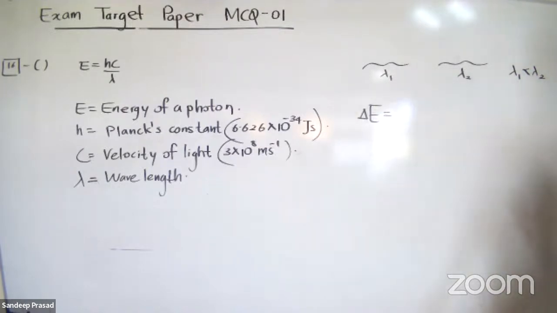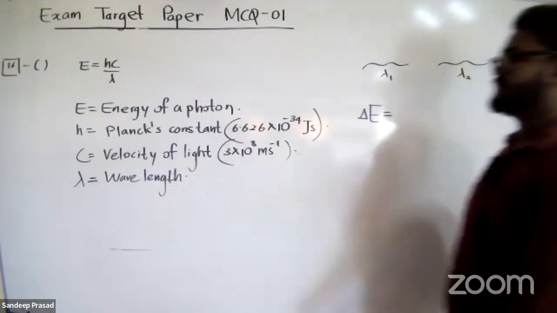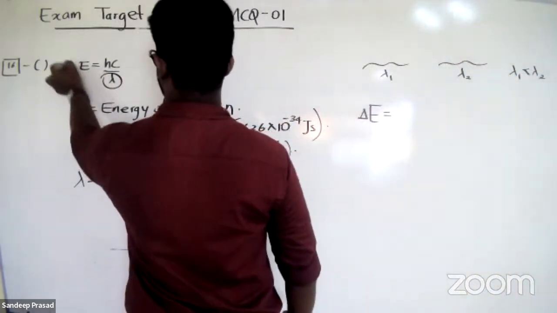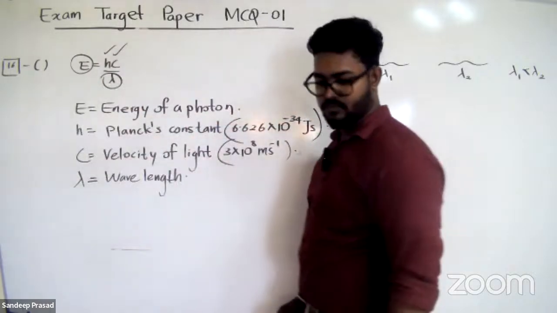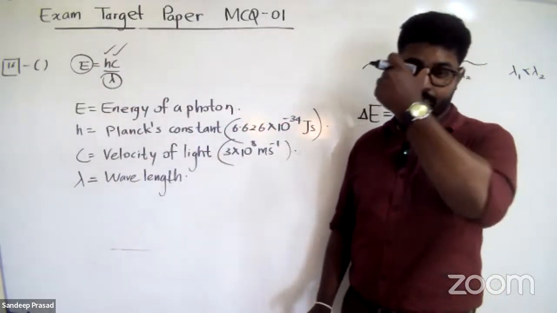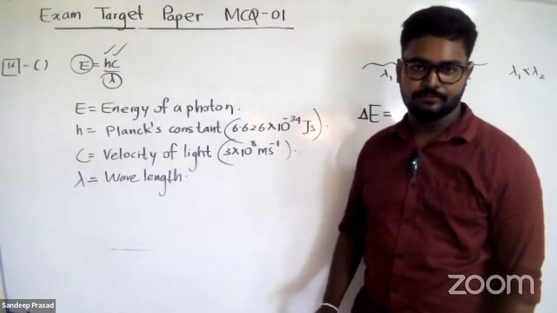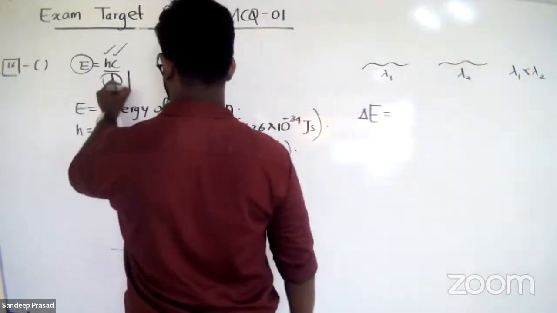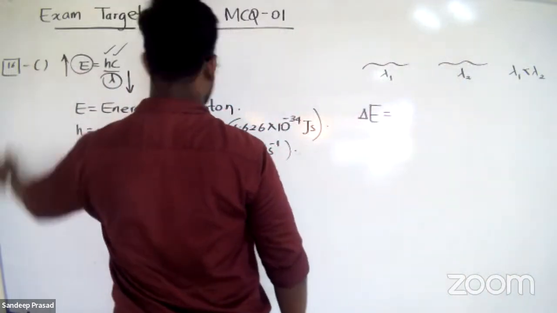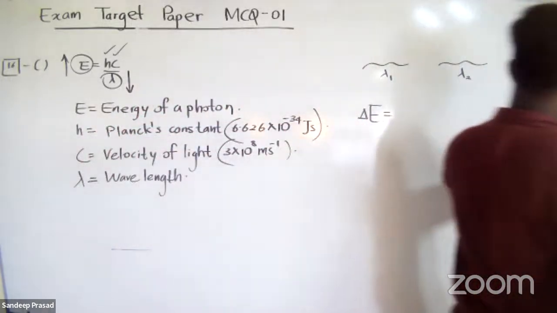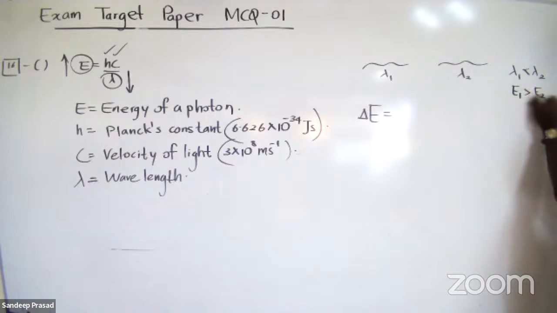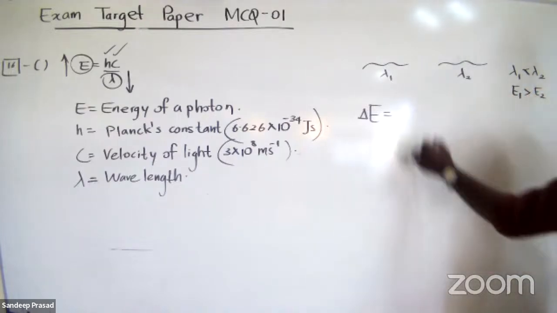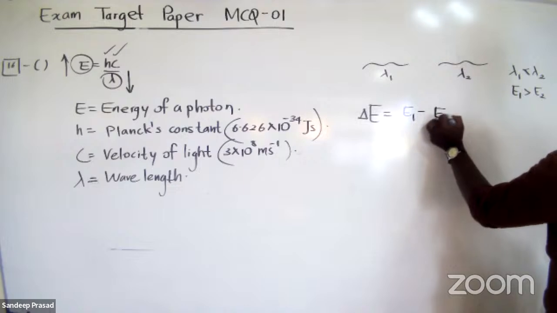We know that according to that equation, Planck's constant and velocity of light are both constant values. So therefore, wavelength is inversely proportional to the energy. When the wavelength decreases, energy increases. So since lambda 2 is greater than lambda 1, E1 is greater than E2. So delta E is equal to E1 minus E2.